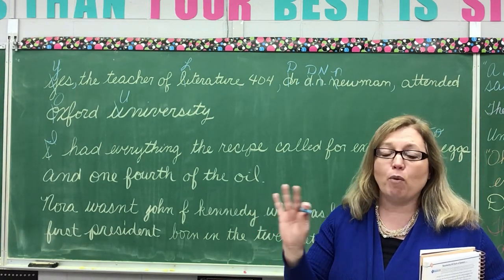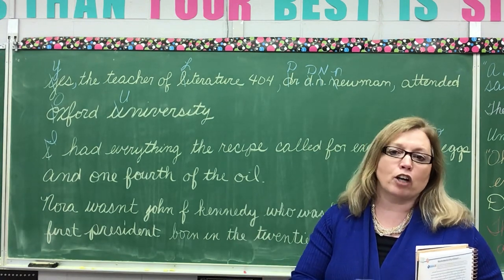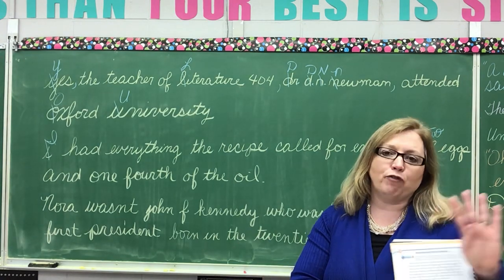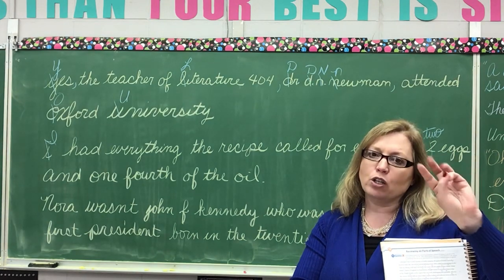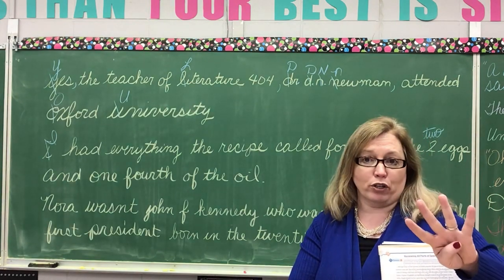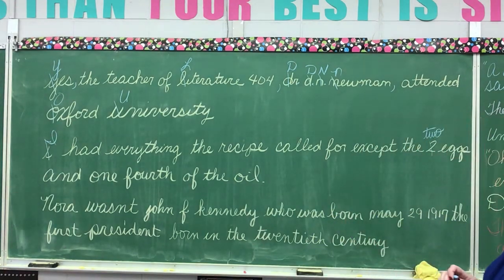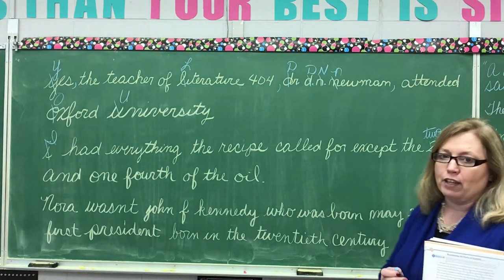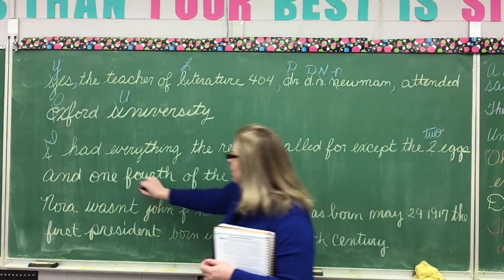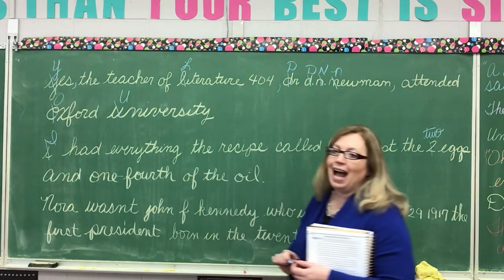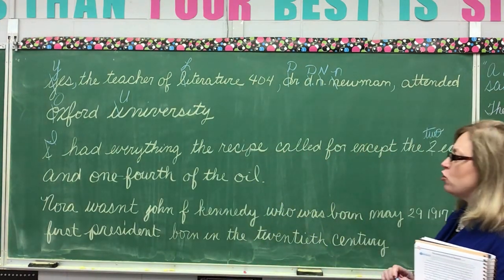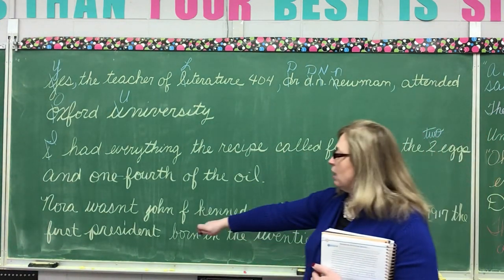If it's 3 or more words, such as 126, that is 4 words. 126. It's 4 words. So therefore, that one we would write in digits. There's another mistake in this sentence. Do you see it? I had everything the recipe called for except the 2 eggs and 1/4 of the oil. 1/4 is an amount, so we need to hyphenate it. 1/4 should be hyphenated.